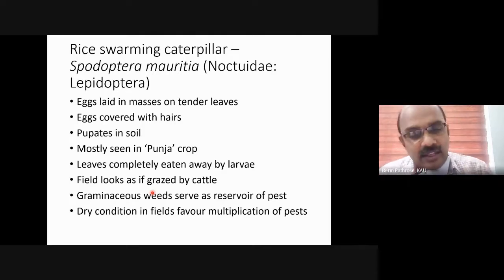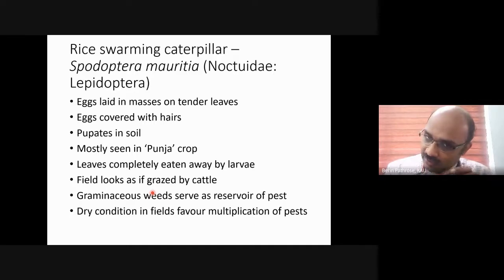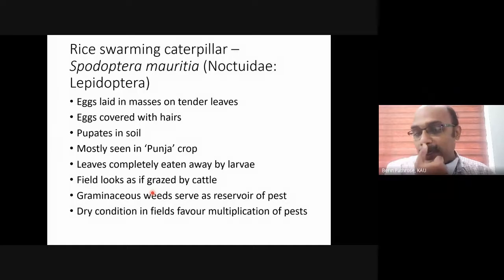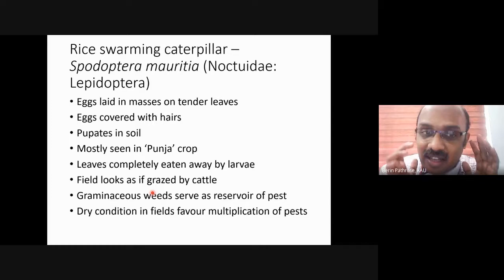We can see it in the daytime also, but if there is heavy sunlight and high temperature, it goes below the soil. The larvae will be hiding inside the soil. When the intensity of sunlight reduces, it comes out and starts feeding on the leaves. And it prefers dry conditions.